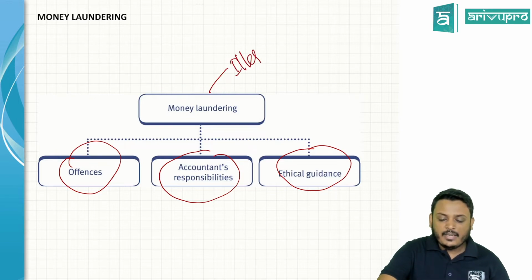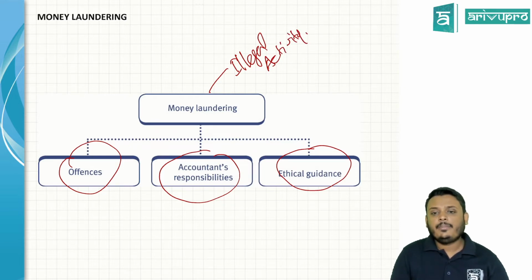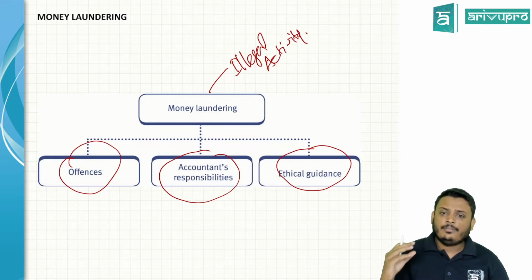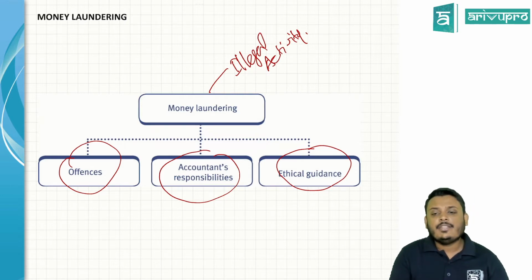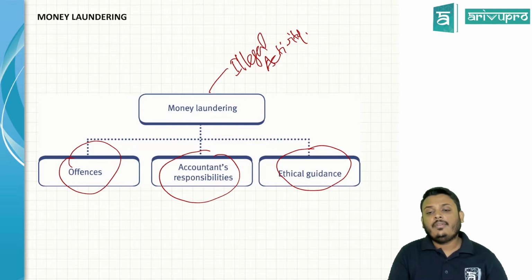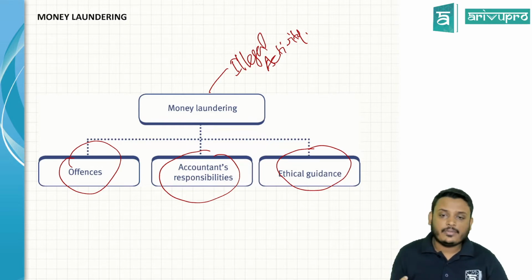It's simple. It's an illegal activity. It is not accepted by the legal system. It is not accepted by the government. It is not accepted by society also. Why? Because the well-being of society is taken and hidden by these people. They are not giving that well-being or welfare to society, because once you pay tax, that is converted to society's well-being, right? But if you are not paying that, if you keep black money, if you do money laundering without paying, it is automatically converted into legal money. So that is the risk. So it's an illegal activity.